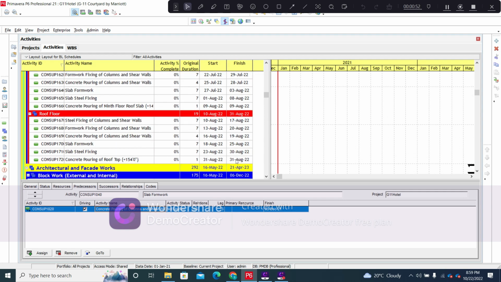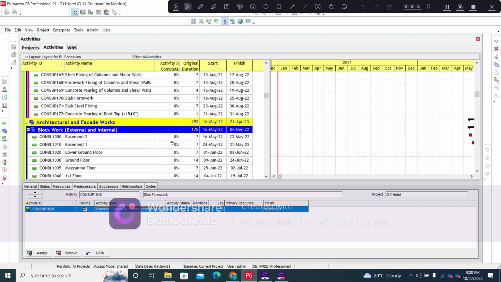So by 31st August 2022, we will be completing the structural works phase. Then we will move on to the architectural and the facade works phase. Now, one of the most important activities under the architecture works is the block masonry. There are three components that are being carried out by the grey works contractor, that include the block works, the plaster works, and the screed works.